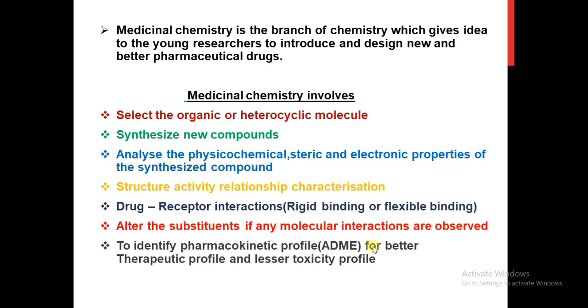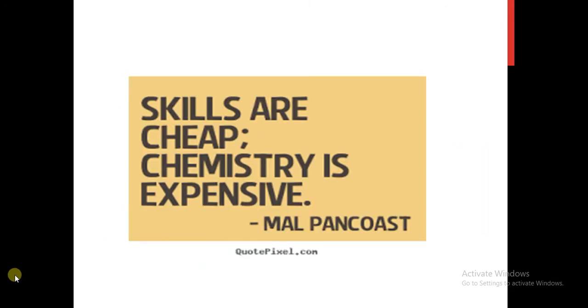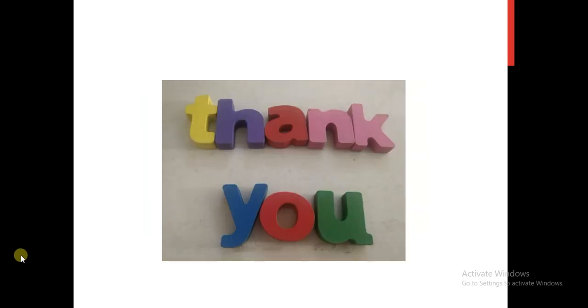We identify that for a better therapeutic profile and a lesser toxicity profile. So all the compounds which we synthesize by using medicinal chemistry should show a better therapeutic profile and lesser toxicity profile. Thank you.